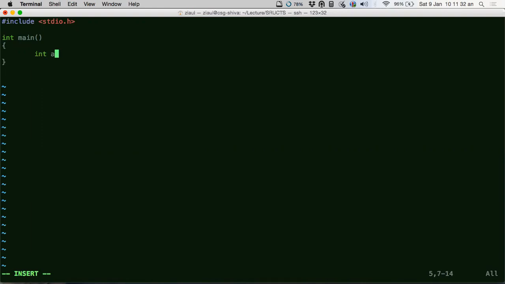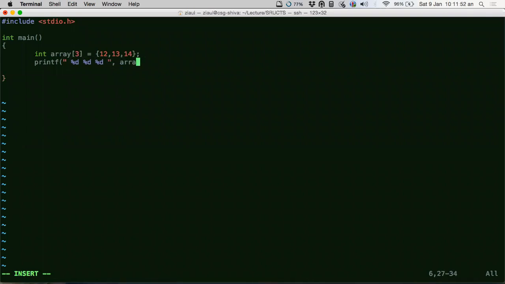So let's say you have an array of 3 integers. How do you initialize an array of 3 integers? You just say 12, 13, and 14, right? And then you have your array here.